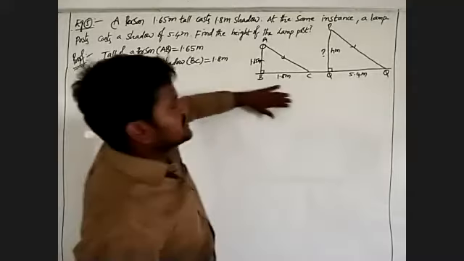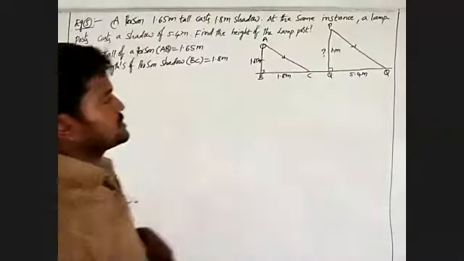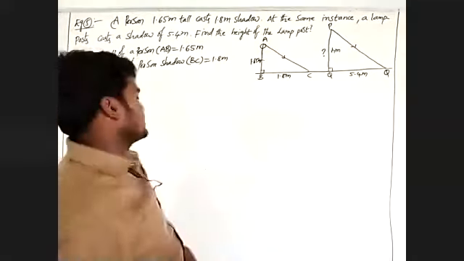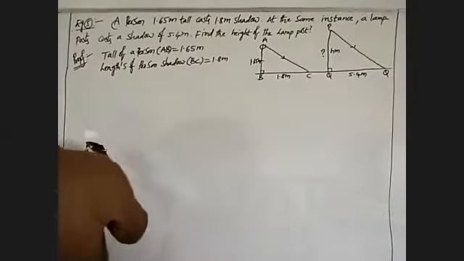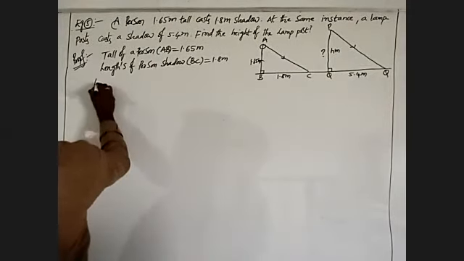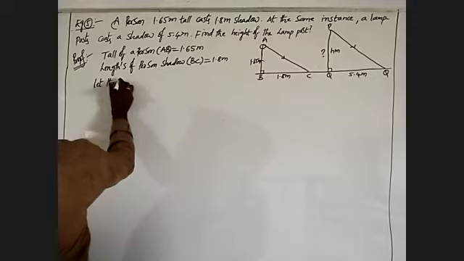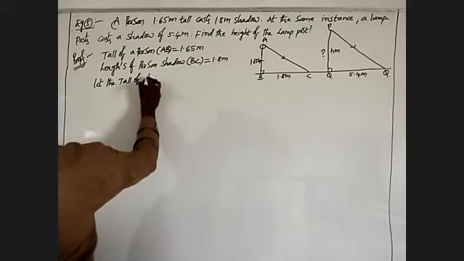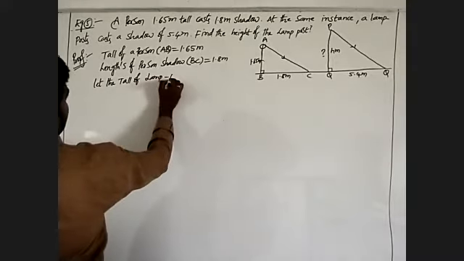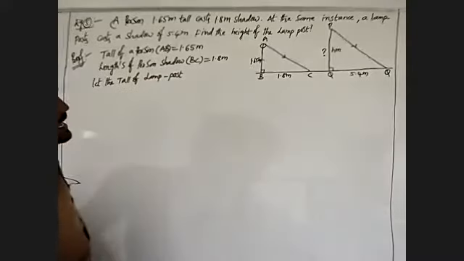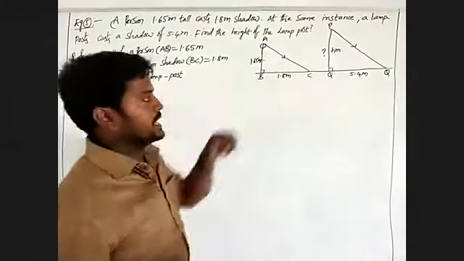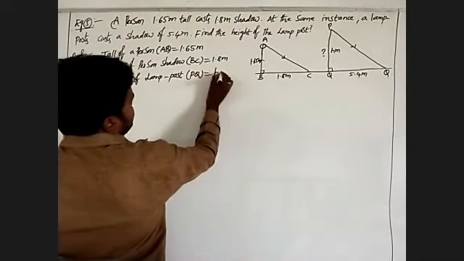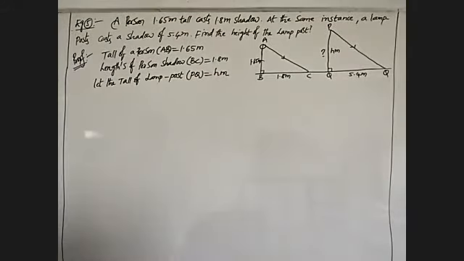At the same instant, a lamp post also has a shadow given, and we have to find its height. Let the height of the lamp post be PQ, so PQ is equal to x meters. Their shadow is also given.